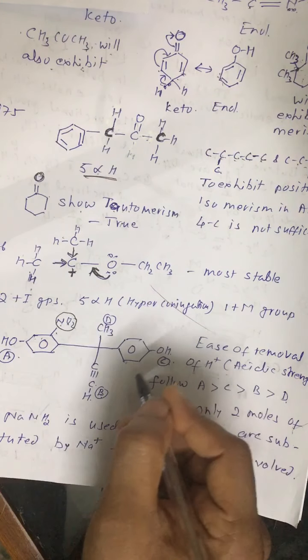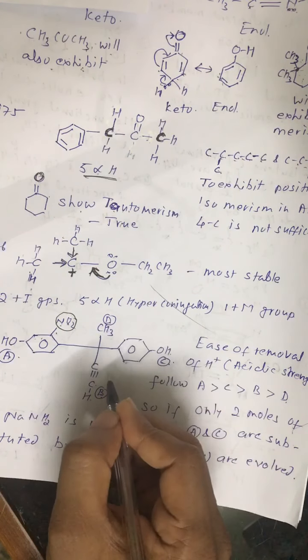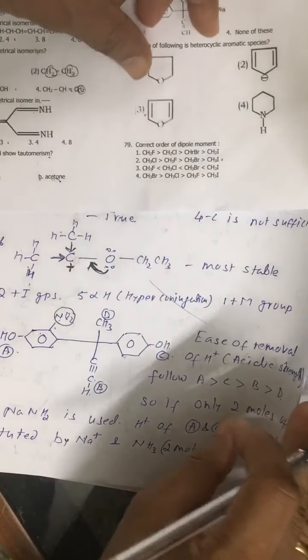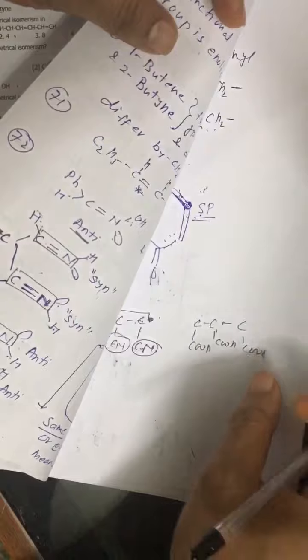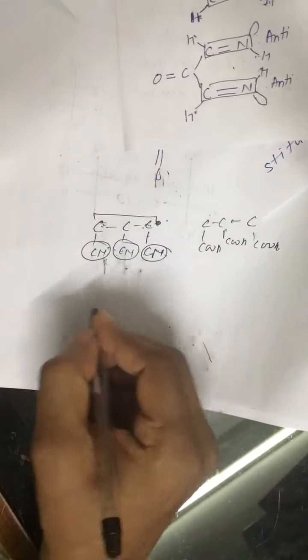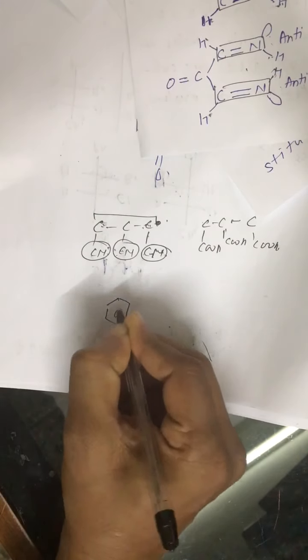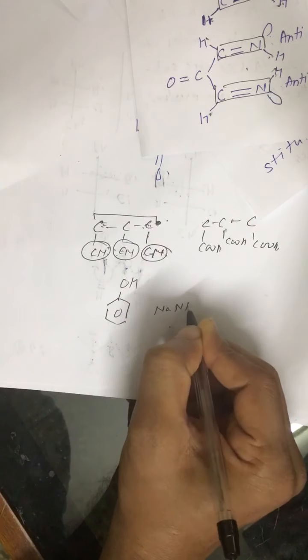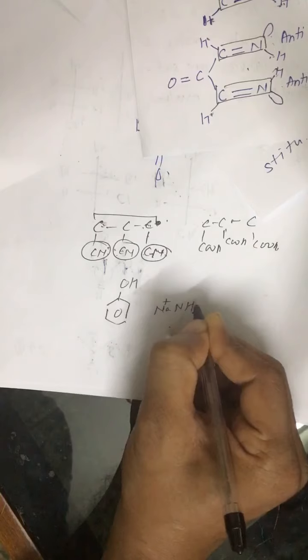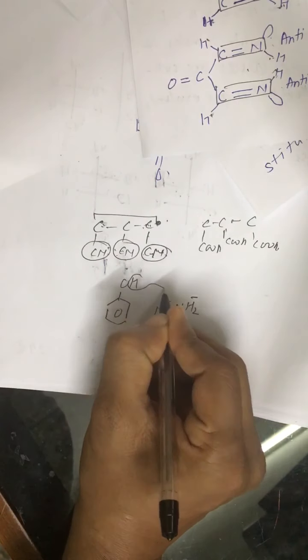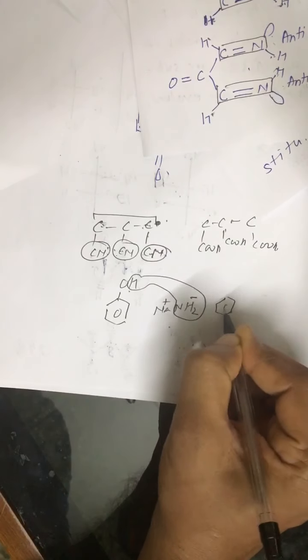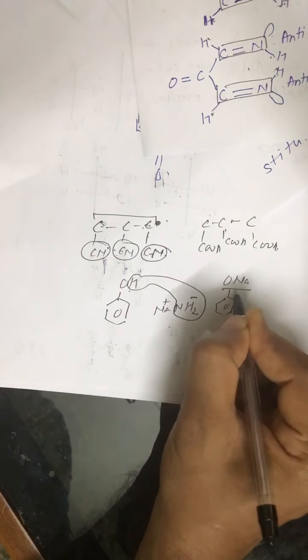Now if it is treated with 2 moles of NaNH2, the reaction goes like this. Na positive and NH2 negative will combine with this kind of phenol, and what we get is ammonia gas and sodium phenate, C6H5ONa.